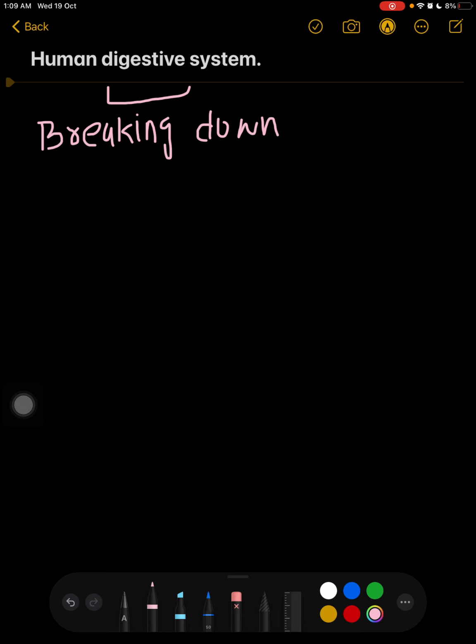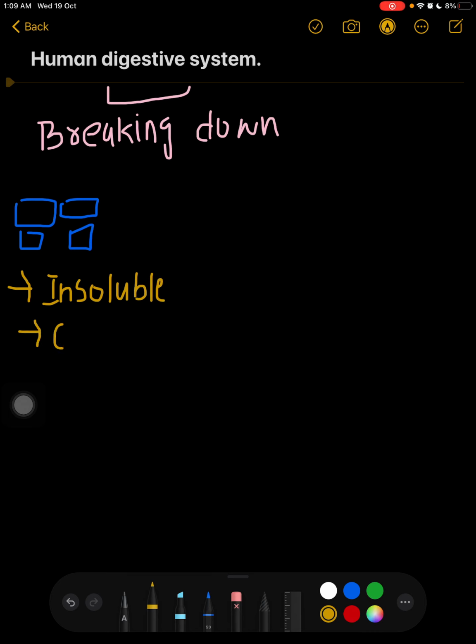For example, if I'm having a complex food molecule, it means it is insoluble, it is complex, so it cannot be diffused into the cell, it is indiffusible.